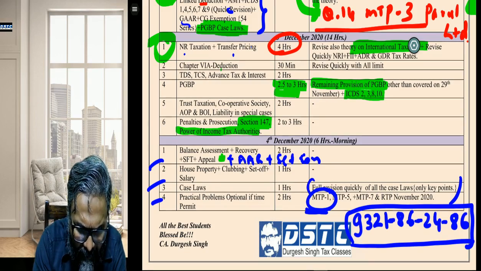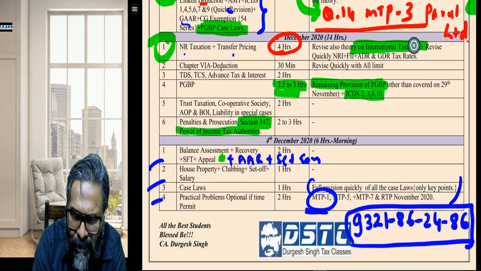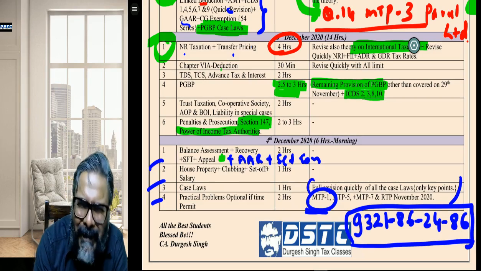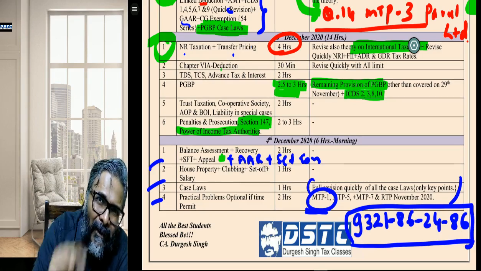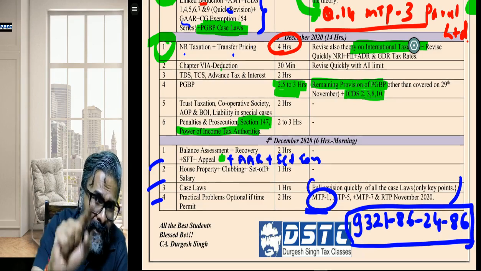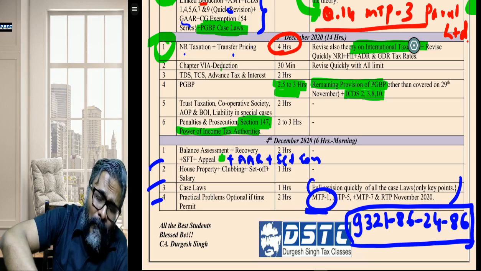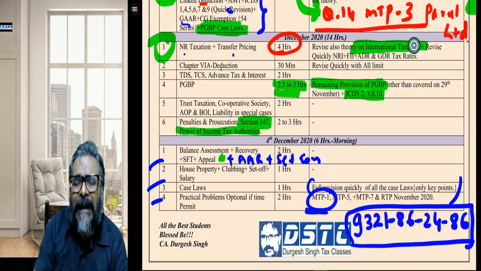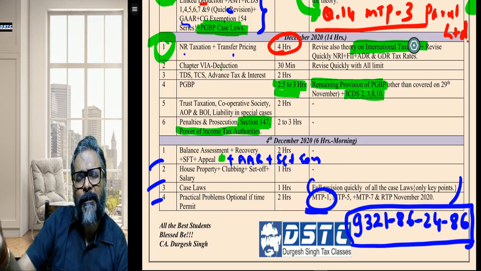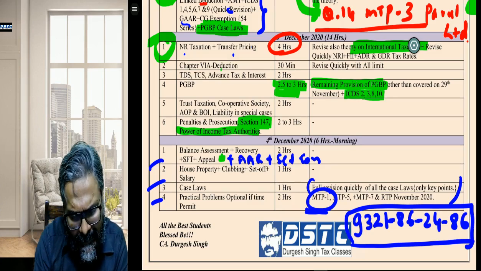Sonal, sir, should I cover the Vodafone case? Paper 6C, if you are talking about it, not required. Now Vodafone is not required. Indirect transfer provisions are required. Because of Vodafone, what happened in the income tax law is what you need to refer to, which is the provision relating to indirect transfer. That is what you should refer.